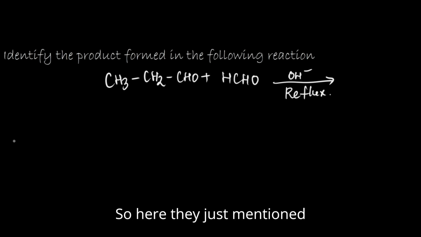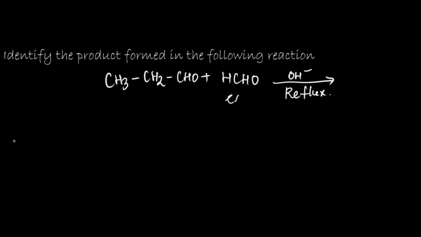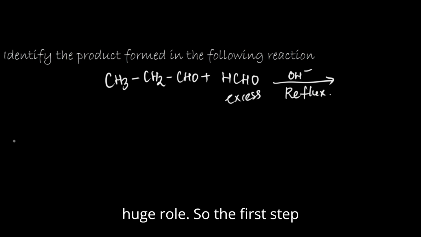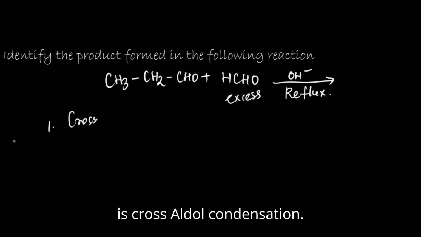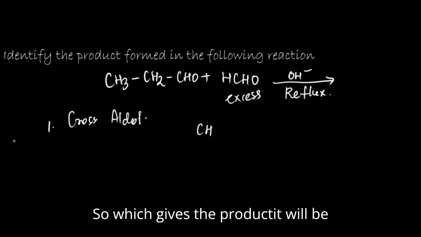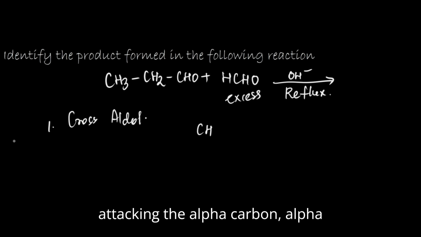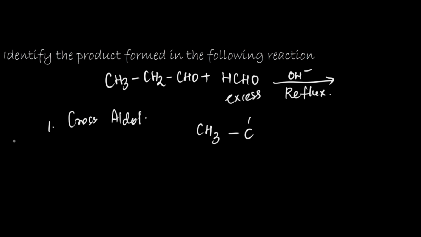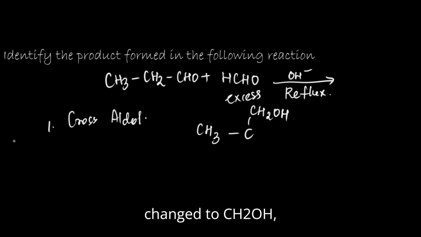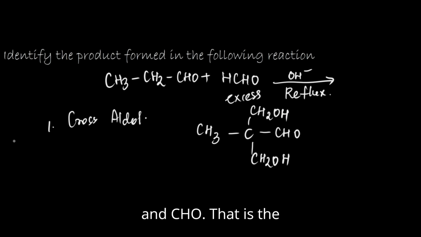Okay. So here they just mentioned formaldehyde excess. That plays a very huge role. So the first step is cross-aldol condensation, which gives the product. It will be attacking the alpha carbon, alpha hydrogen, right? So each of those alpha hydrogens will get changed to CH2OH, CH2OH and CHO.